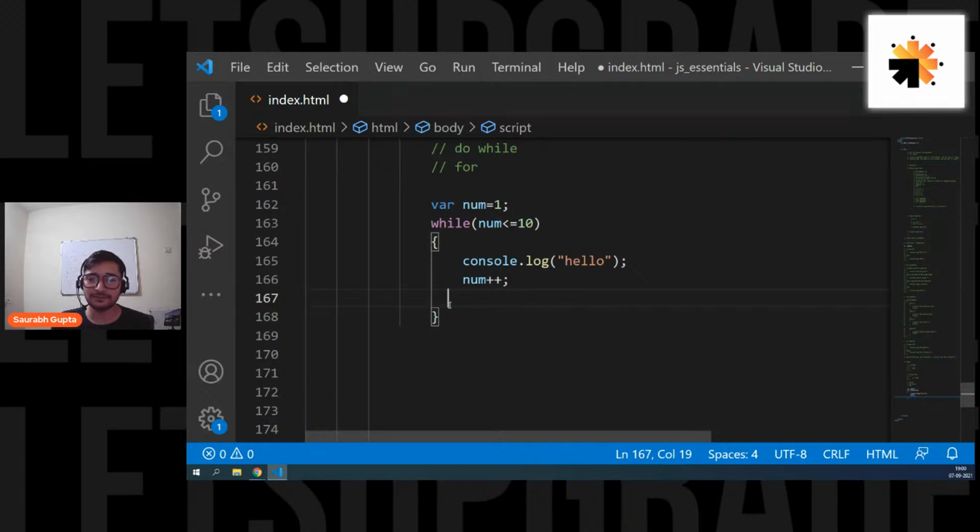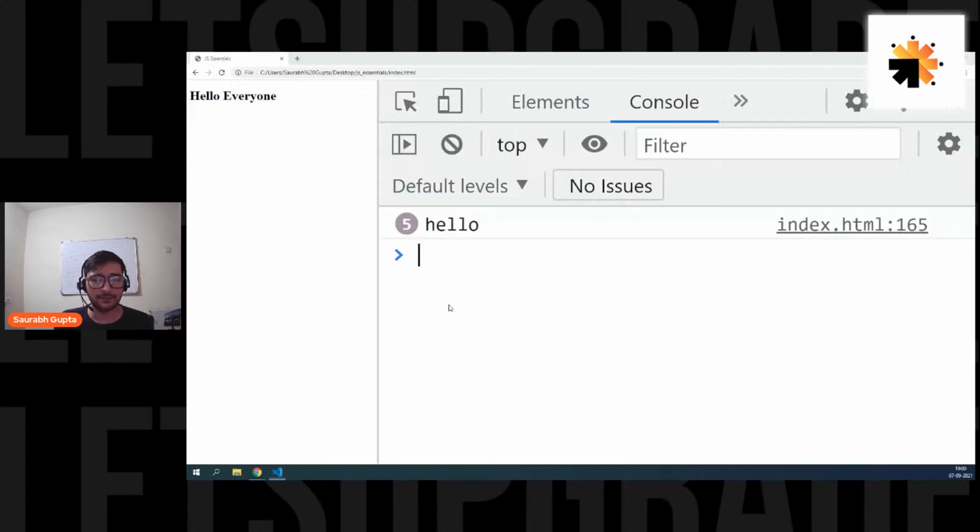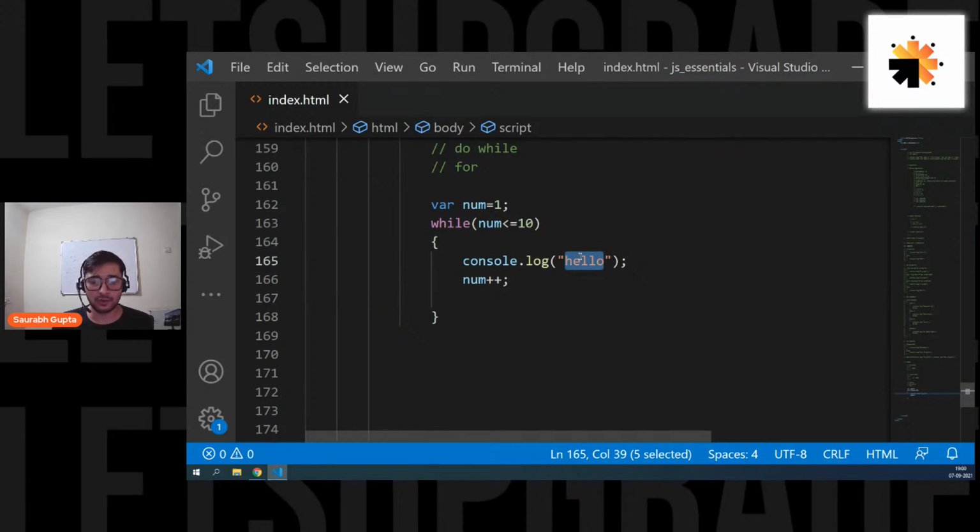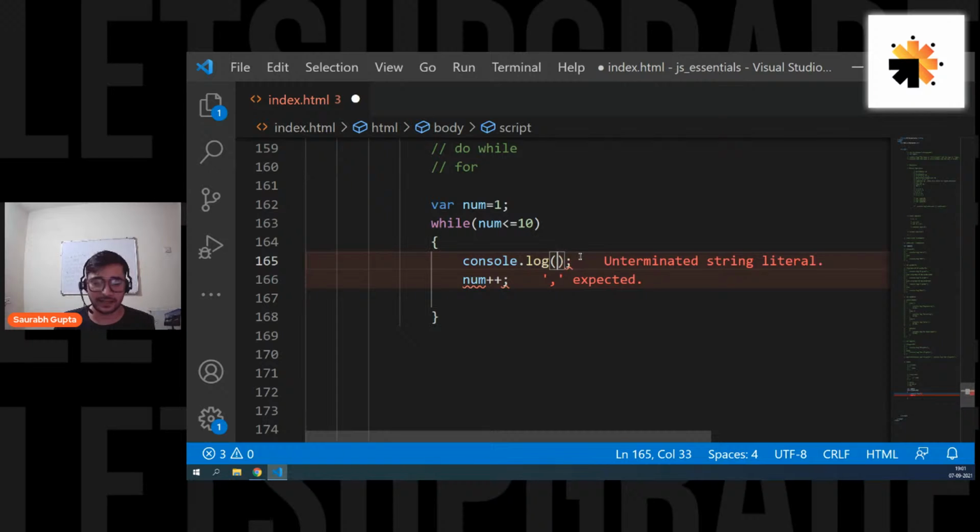So in this case, you can remove it. Let's have plus plus for now because we simply want to increment it by 1 every time. And here we go, 10 times hello. Now if I want, instead of printing hello, I can also print my variable. Let's simply print num. Right? We can print num.